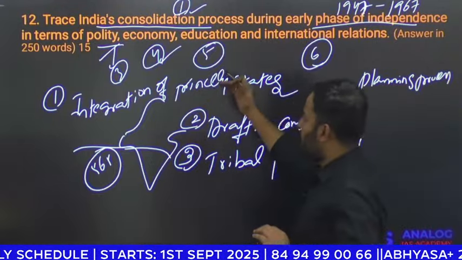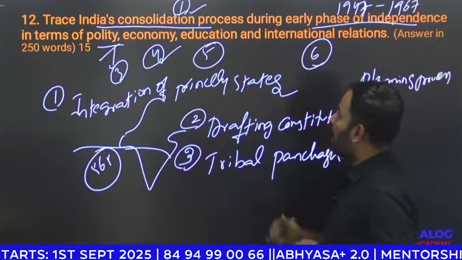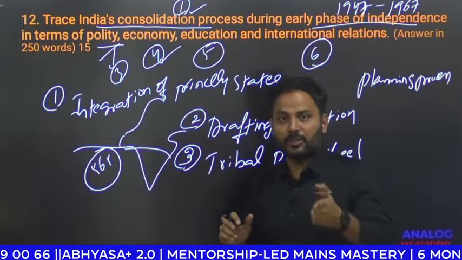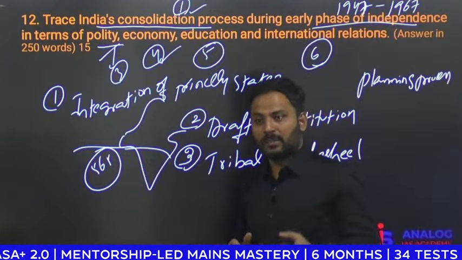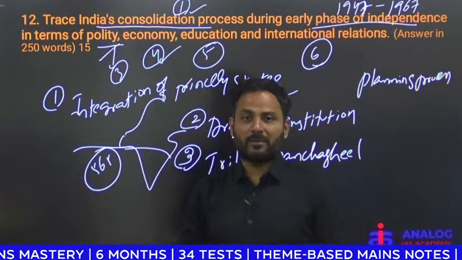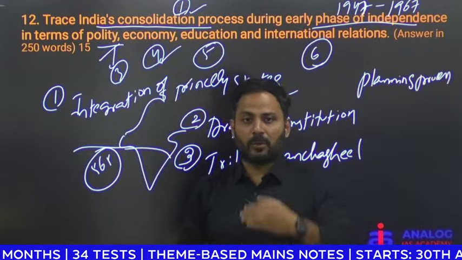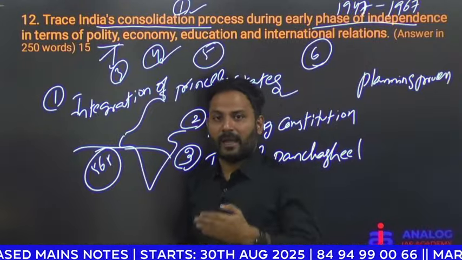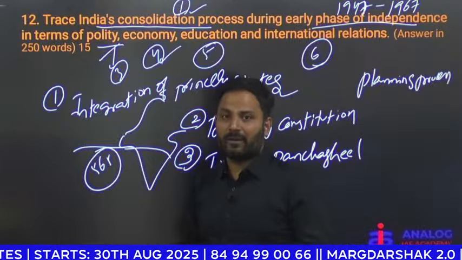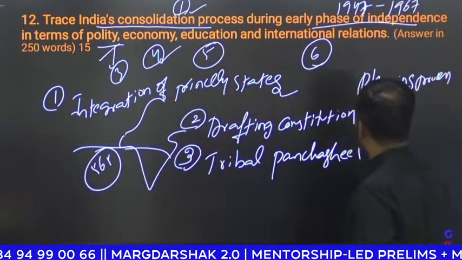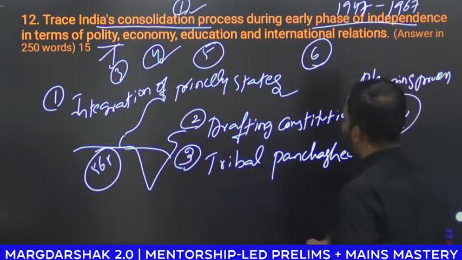Apart from this, we were in a ship to mouth situation. There was a food crisis. To overcome it, we started the green revolution, with steps beginning in the 1960s. That is with respect to economy and creation of public sector undertakings.